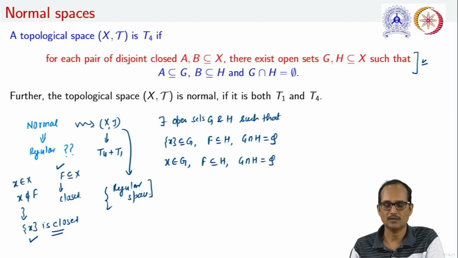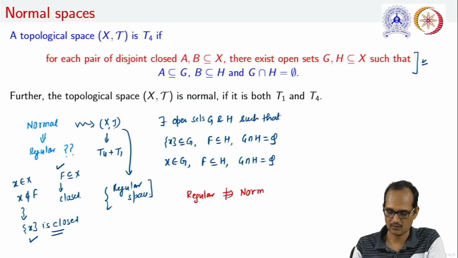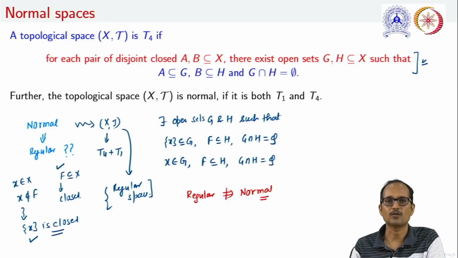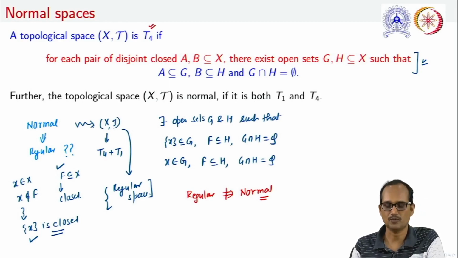Now, the question comes whether regular spaces are normal too. Answer is no. That is, if a space is regular, it doesn't mean that the space will be normal. Even before discussing normality as well as regularity, it is important to see the relationship between T3 as well as T4 spaces.